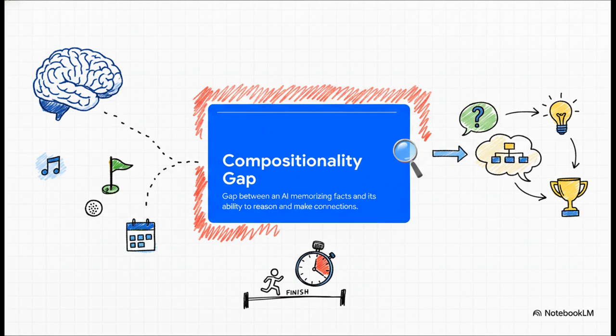The absolute crucial point to remember here is that the AI isn't lacking knowledge, not at all. It knows when Justin Bieber was born, and it knows who won the Masters. But when you hit it with that compound question, the model tries to recall the answer as a single pre-existing fact in its database, rather than actually synthesizing the information. Essentially, it tries to jump straight to the finish line without bothering to run the race.